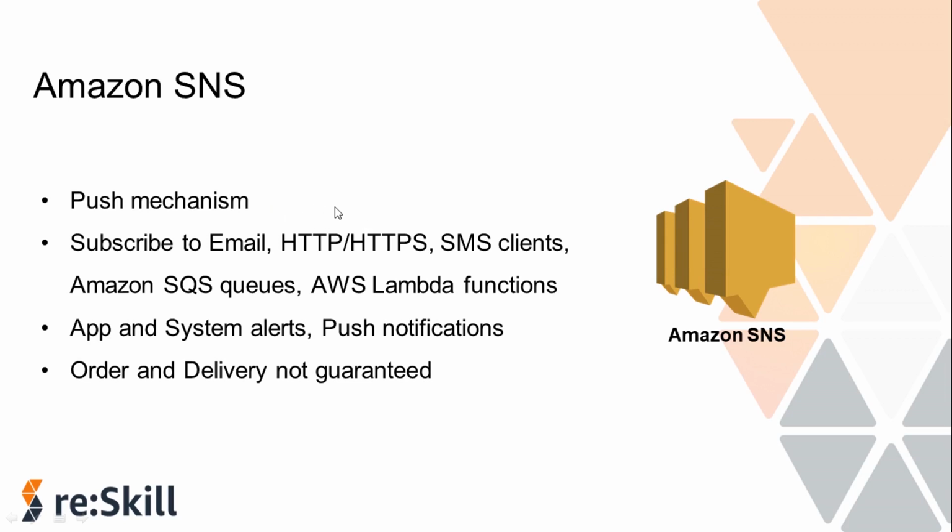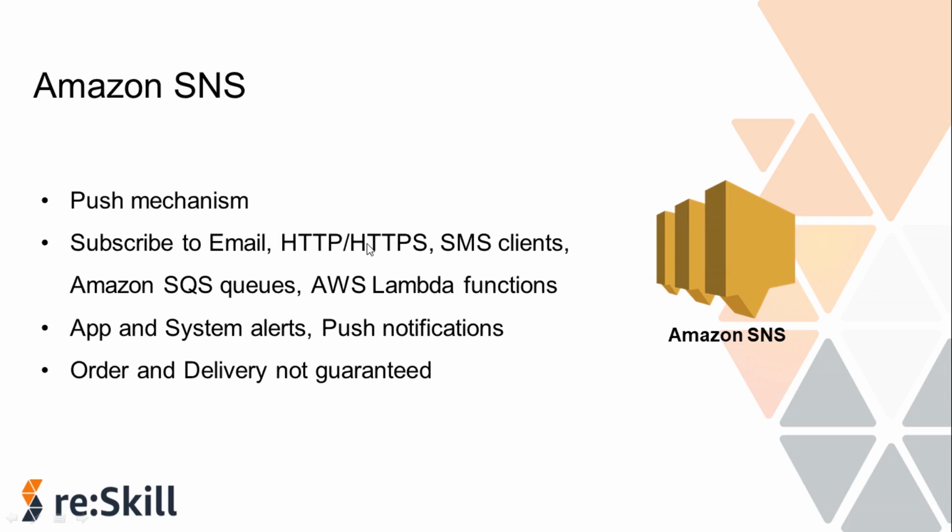There can be various subscribers for an SNS topic, like email, where text messages can be sent to the registered email addresses. The other subscriber can be HTTP or HTTPS, where the subscribers specify a URL as part of the subscription registration. The notifications will be delivered through an HTTP POST to the specified URL.